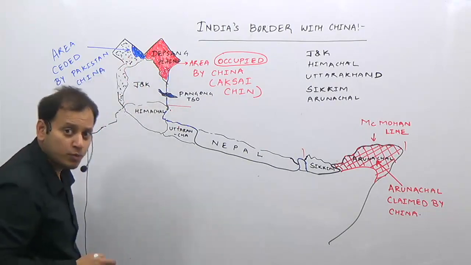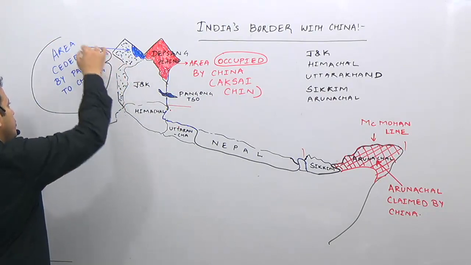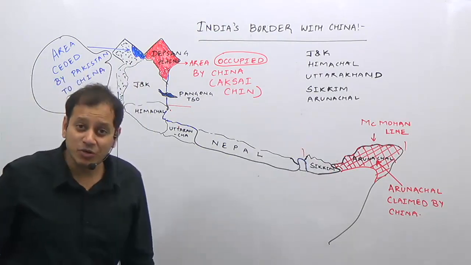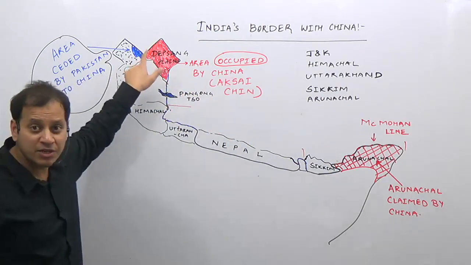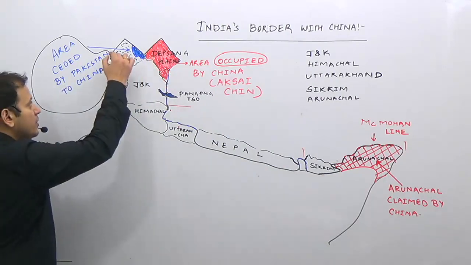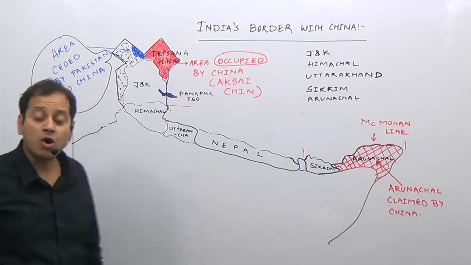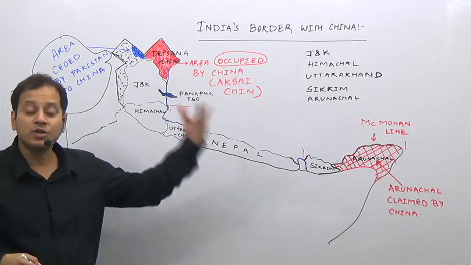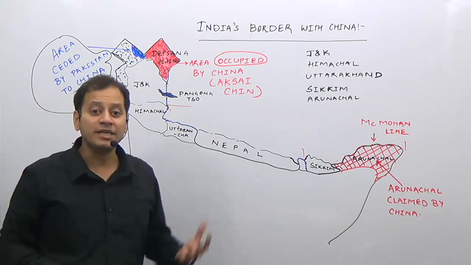If you look at this blue part, it is an area which is ceded by Pakistan to China. Why has it been given to China, and what is the border dispute? India claims this is a part of undivided Jammu and Kashmir which has been illegally occupied by Pakistan, shown here as a dotted line. These black dots show Pakistan occupied Kashmir, and some part of Pakistan occupied Kashmir Pakistan has given to China. Obviously India claims this as part of its own, because India claims Kashmir as a whole as its own.